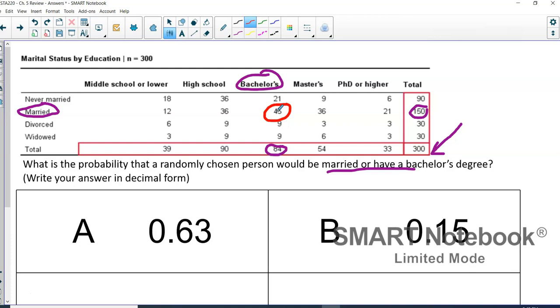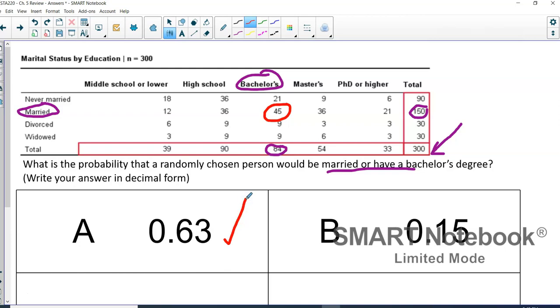So the general addition rule tells us that we need to add these two together, but then subtract that 45 over 300 probability. So we would get 150 over 300 plus 84 over 300, and then minus the 45 over 300. And when you take that from a fraction to a decimal, you would get the 0.63 here.